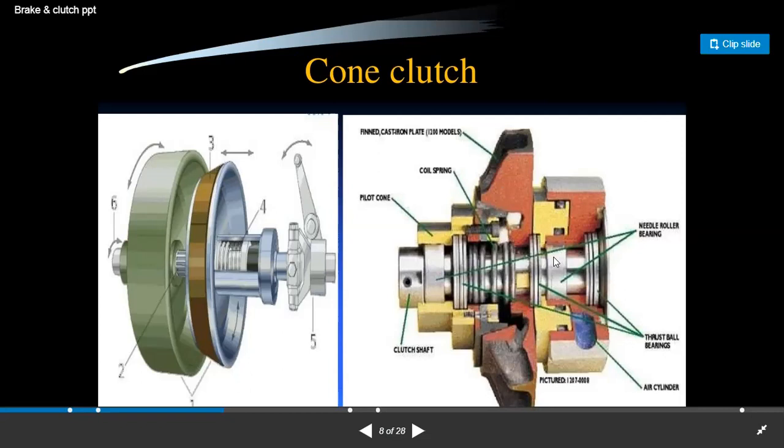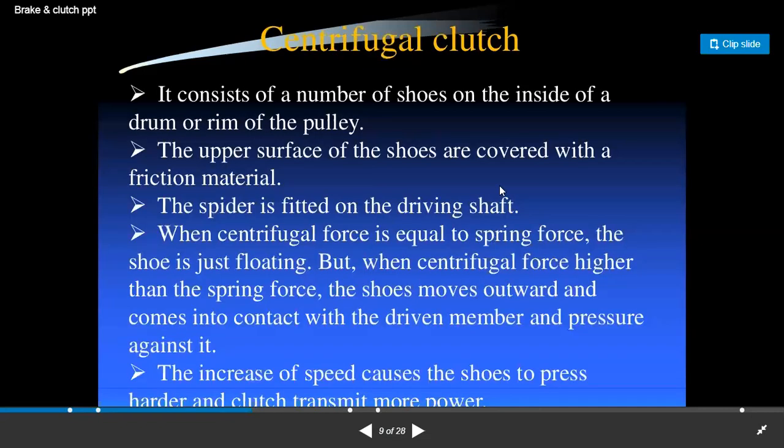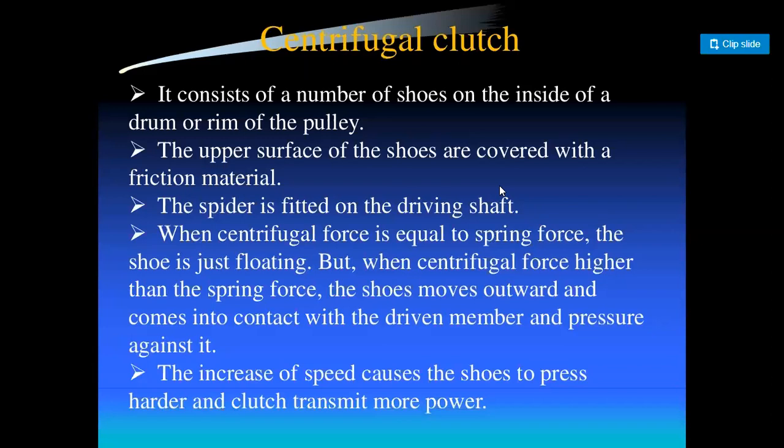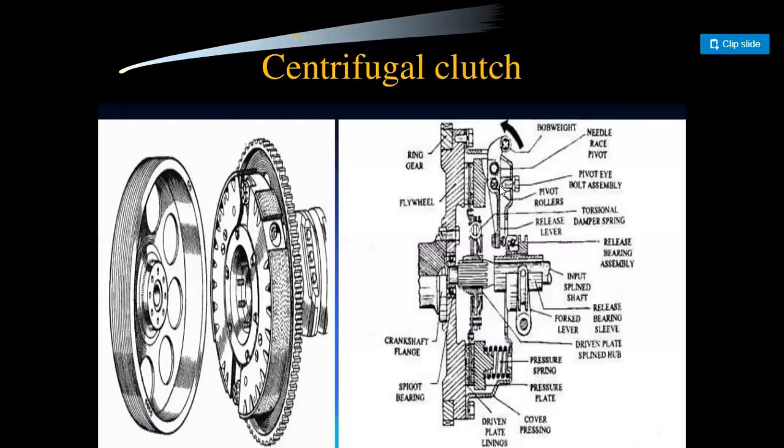Now the centrifugal clutch consists of a number of shoes on the inside of a drum or rim of the pulley, right? The outer surfaces of the shoes are covered with frictional material. The spider is fitted on the driving shaft. When the centrifugal force is equal to the spring force, the shoe is just floating. But when the centrifugal force is higher than the spring force, the shoes move outward and come into contact with the driving member and press against it. The increase of speed causes the shoes to press harder and the clutch transmits more power.